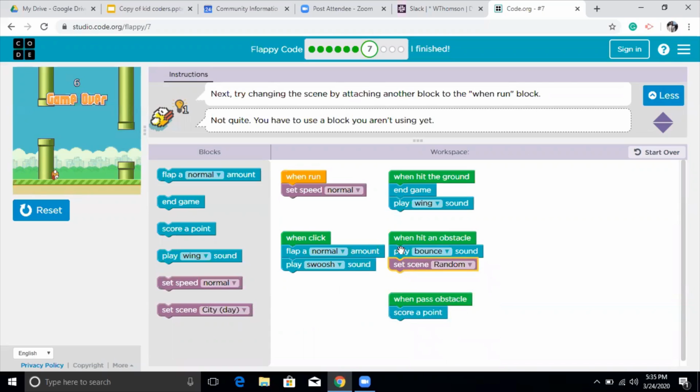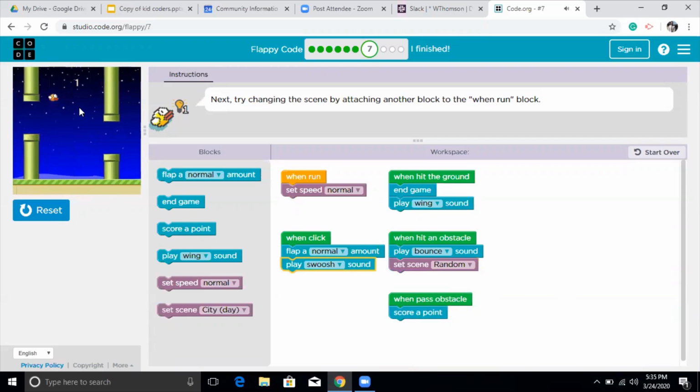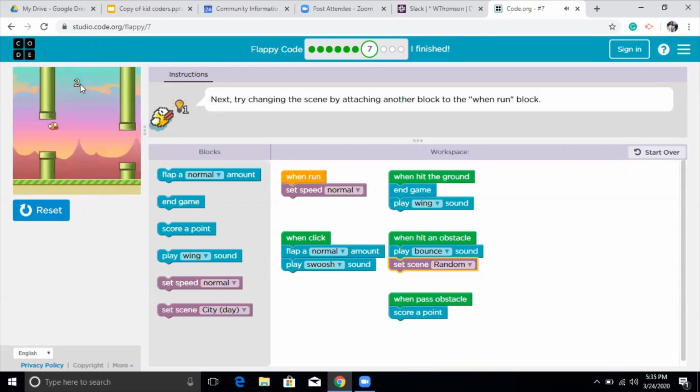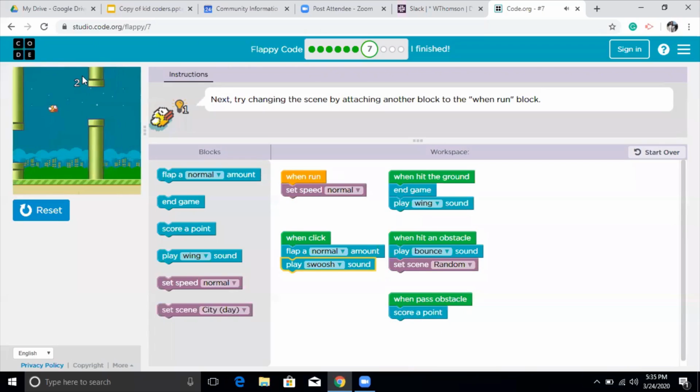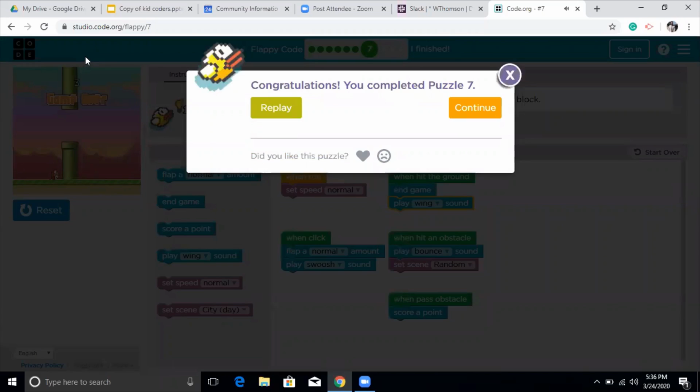So I am writing my code, which is: when hit an obstacle, make a sound, play bounce sound, and set scene random. So it's going to change scene from here. It can choose all of this. So see, I have so many options here. Let's see how fun this is. So see, did you see that my background is changing? I'm hitting the obstacle and my background, you see, became sky now. And then it became like cloudy sky. Now it's like buildings. And I just completed 7 by this.